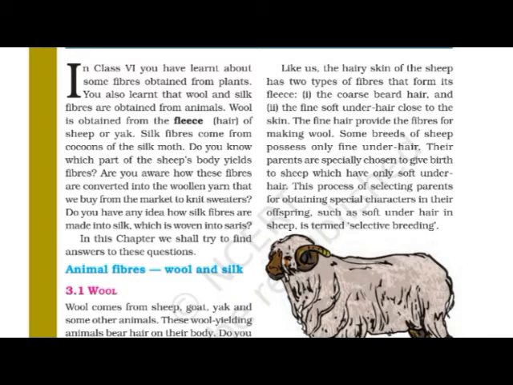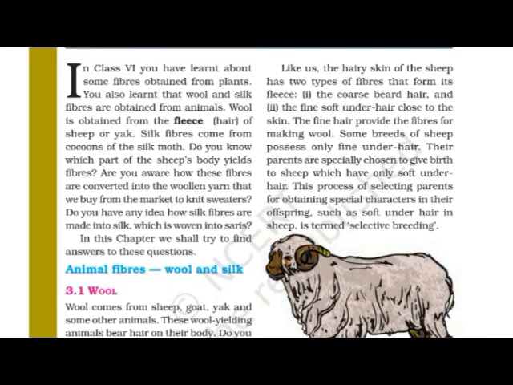Okay, follow this method. Here you can see the figure 3.1, sheep with a thick growth of hair. You can understand here. I think you have seen it in daily life also, how the hairs are present on the body of the sheep, which are very thick. Okay, now we are going to start the next point.